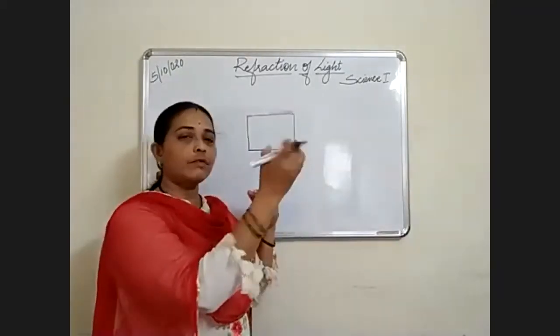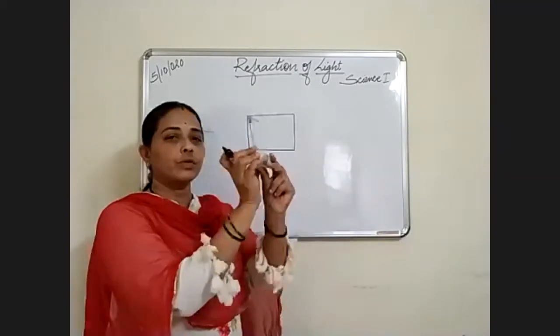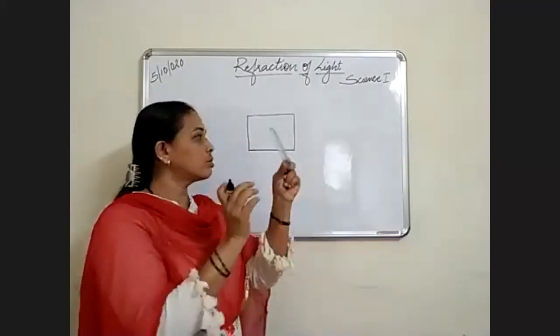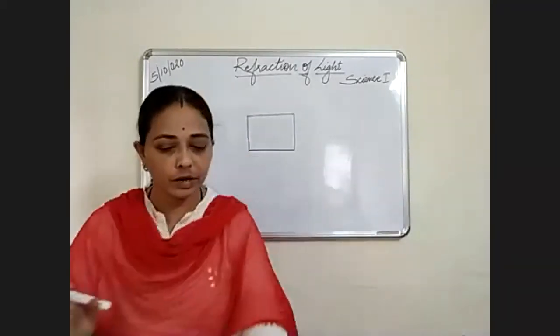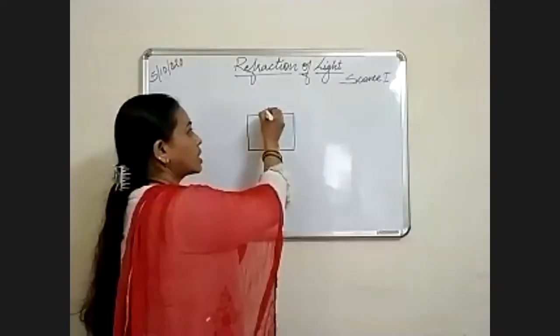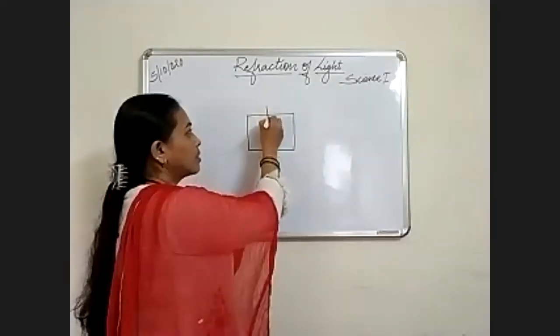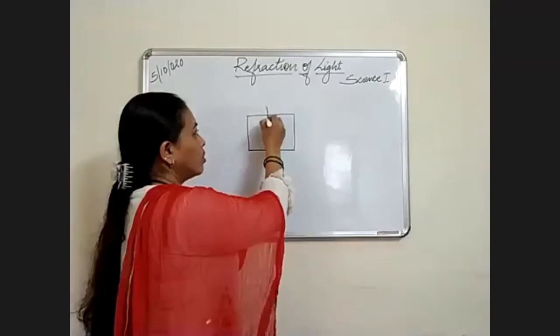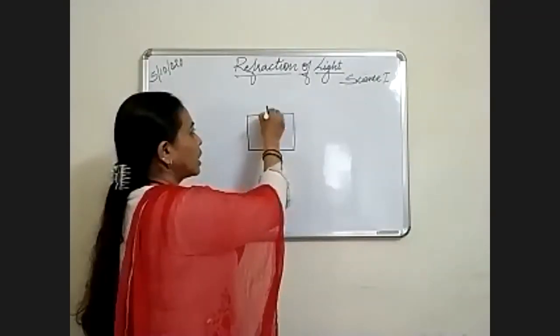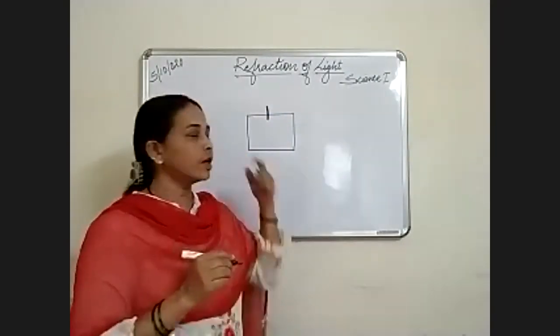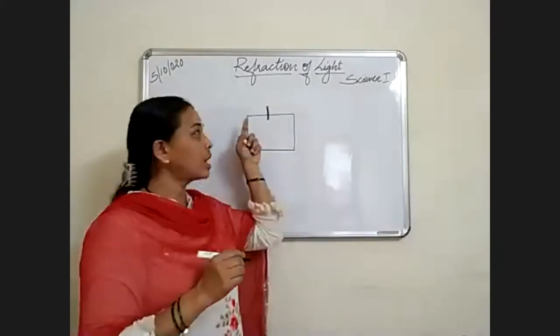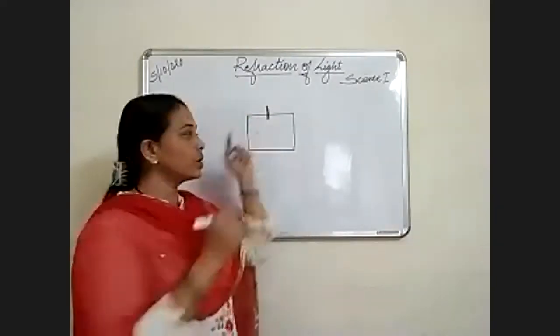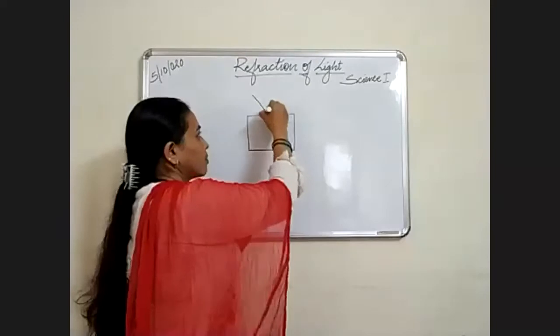We will draw it and see. This glass slab has a perpendicular, which we draw so that we can understand the angle of the ray joining this glass slab.